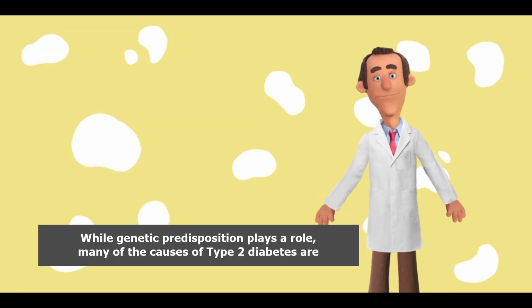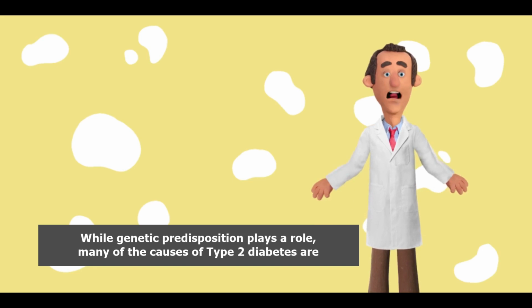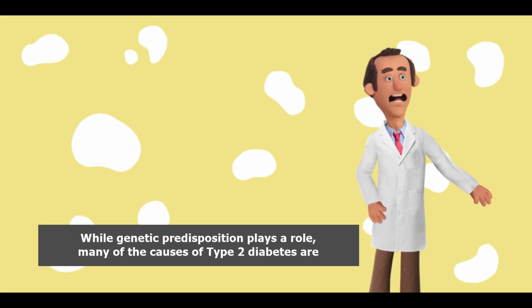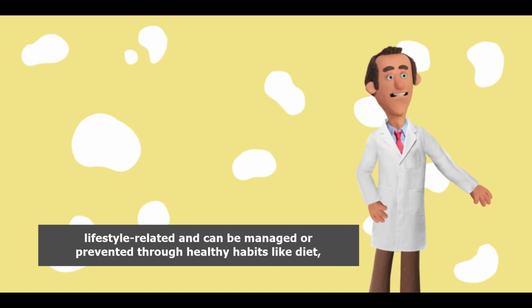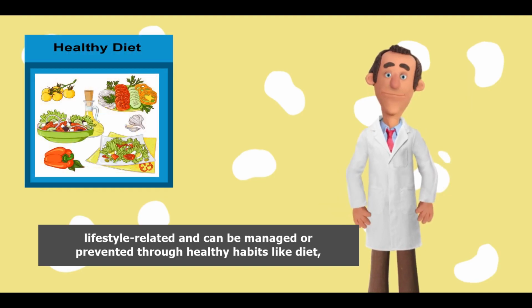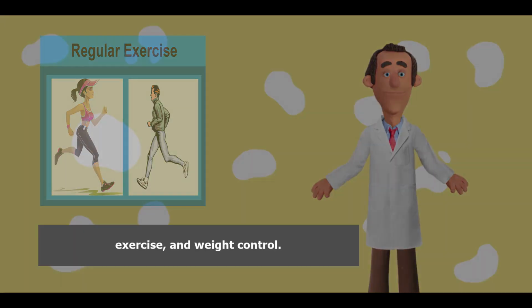While genetic predisposition plays a role, many of the causes of type 2 diabetes are lifestyle-related and can be managed or prevented through healthy habits like diet, exercise, and weight control.